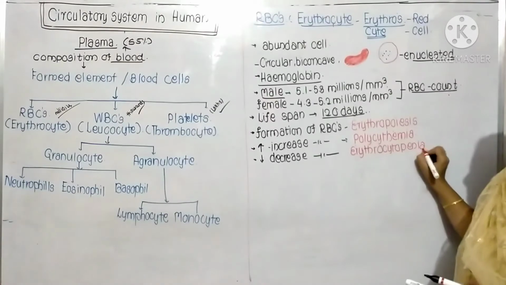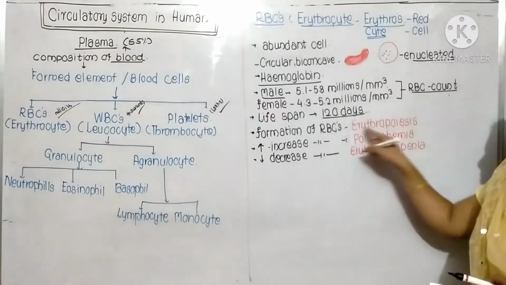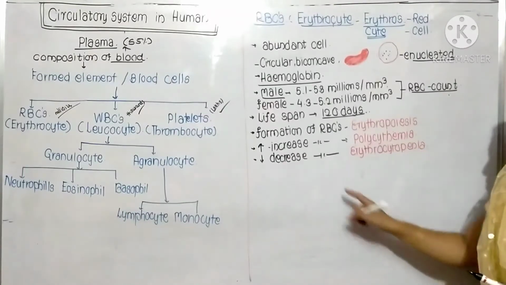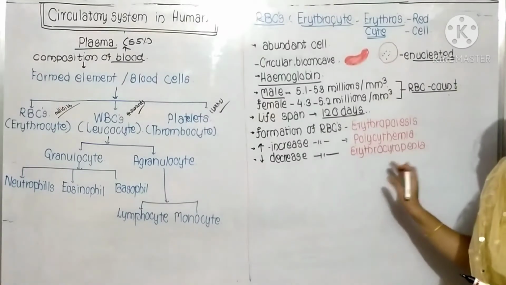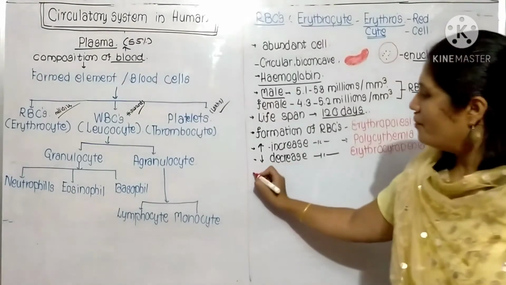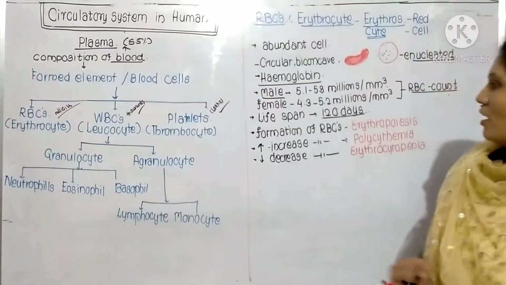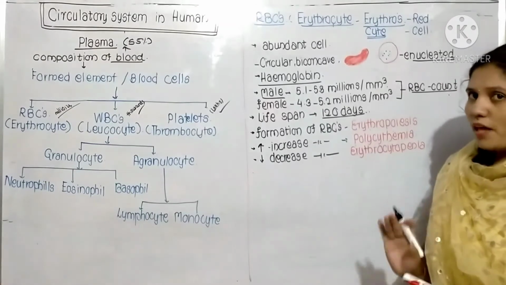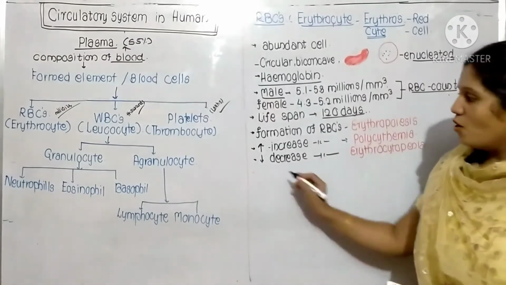Remember these concepts. Formation of RBCs, erythropoiesis. Increase in number of RBCs, polycythemia. Decrease in number of RBCs, erythrocytopenia. Okay, now here I have written that erythropoiesis means the formation of RBCs. It means somewhere these RBCs are produced in the body.